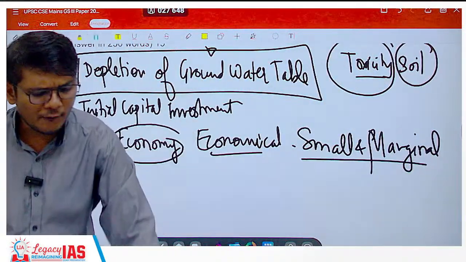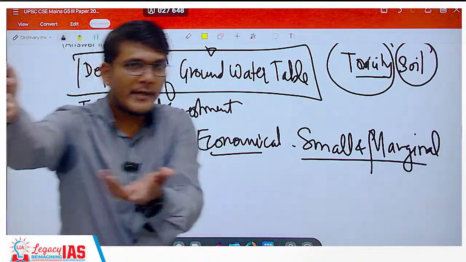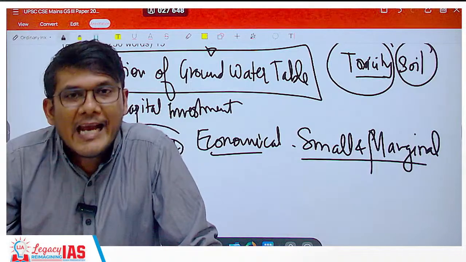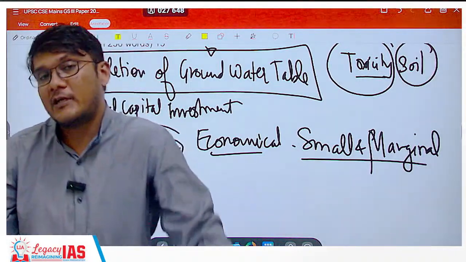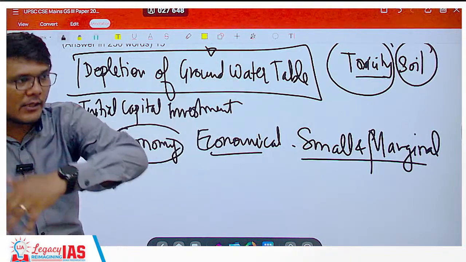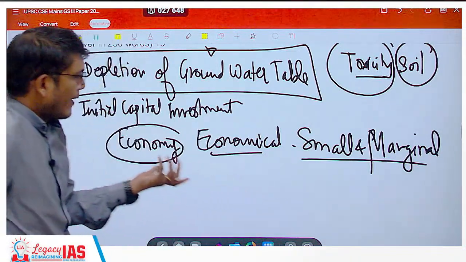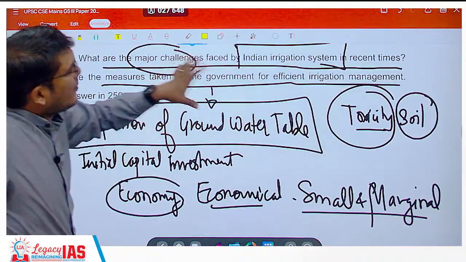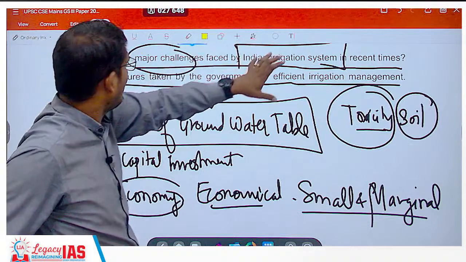You have 1 hectare of land. You have to completely get the irrigation system, the pipes and everything laid. So it's not going to help you much profitably or in a financial sense. So if it is a big farm, then you can invest some capital, and you would require some capital, right? So all these things and others you can mention about the challenges that is being faced.